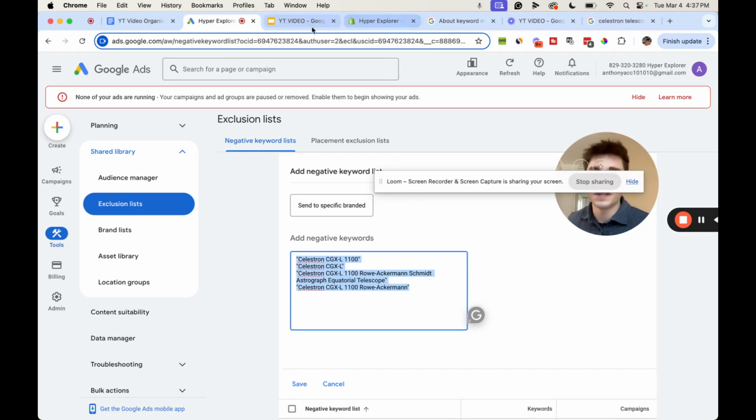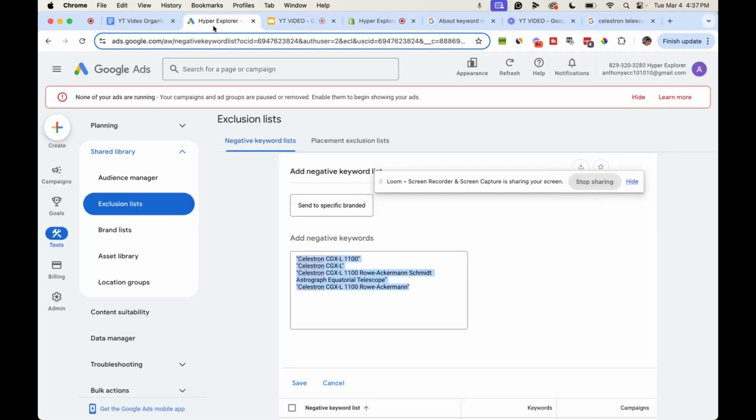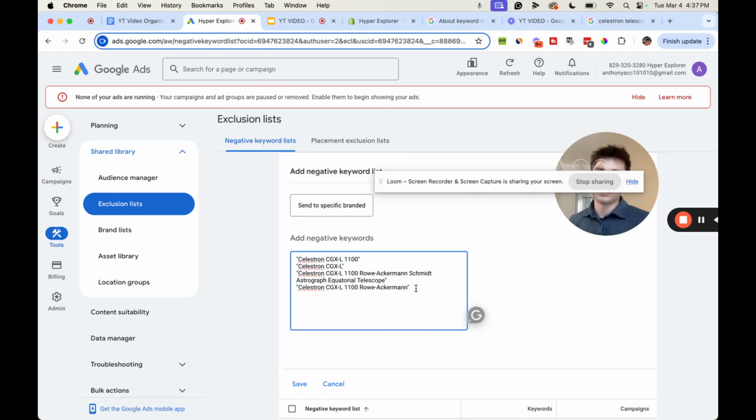That's our send to specific branded. So we're going to go back to here. We're going to do the same thing here. So we're probably going to do Celestron. You don't need new keyword lists for every single brand or every single product, by the way. When you launch new products and new brands, you can use the same exact 3 keyword lists. You don't have to create a new set of 3 keyword lists for every brand you launch, just so you know.